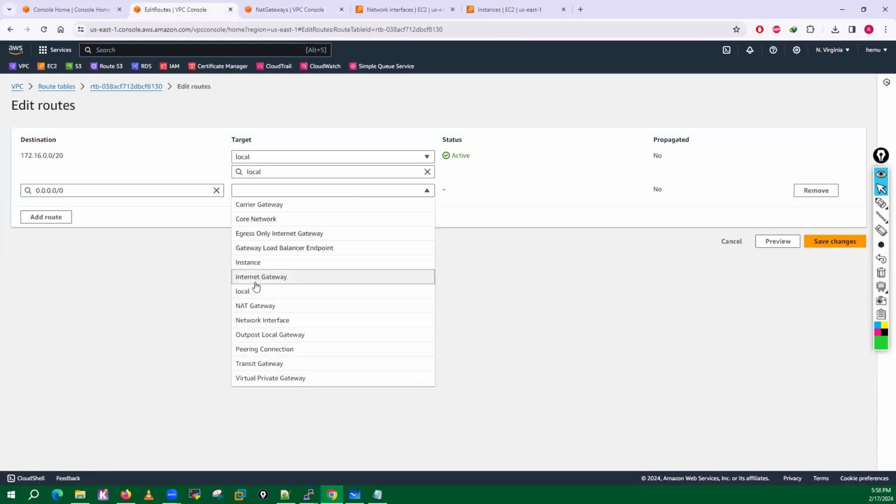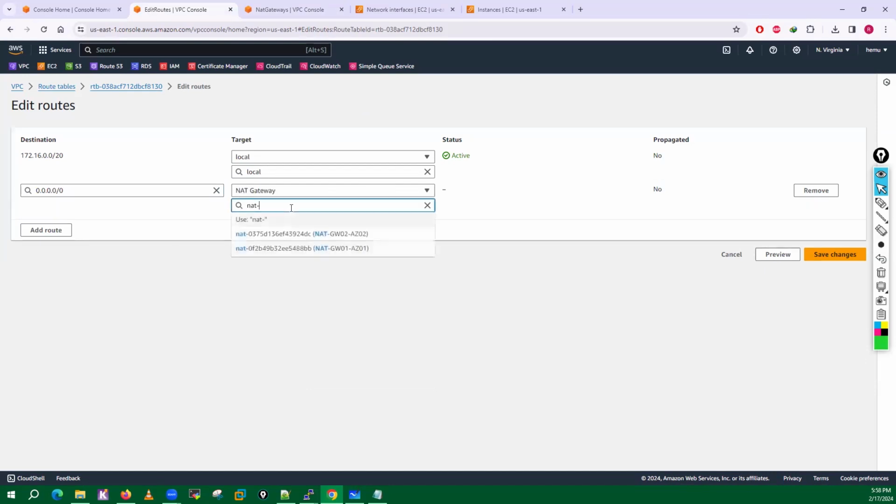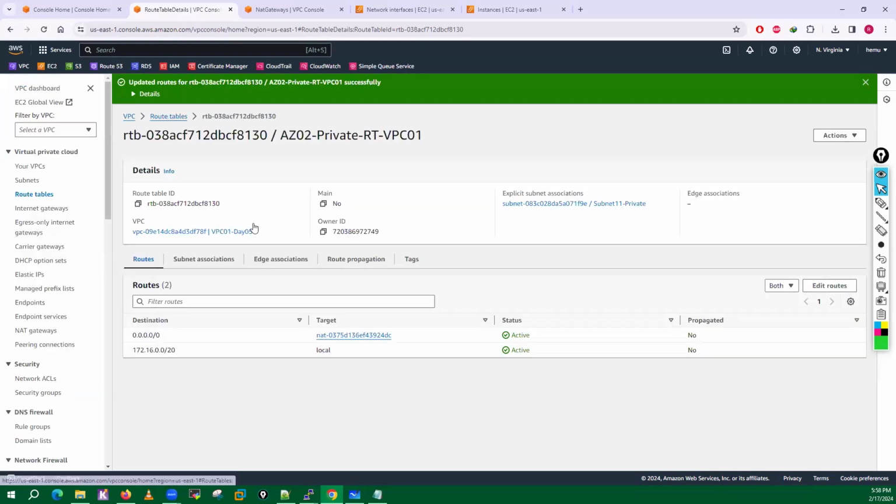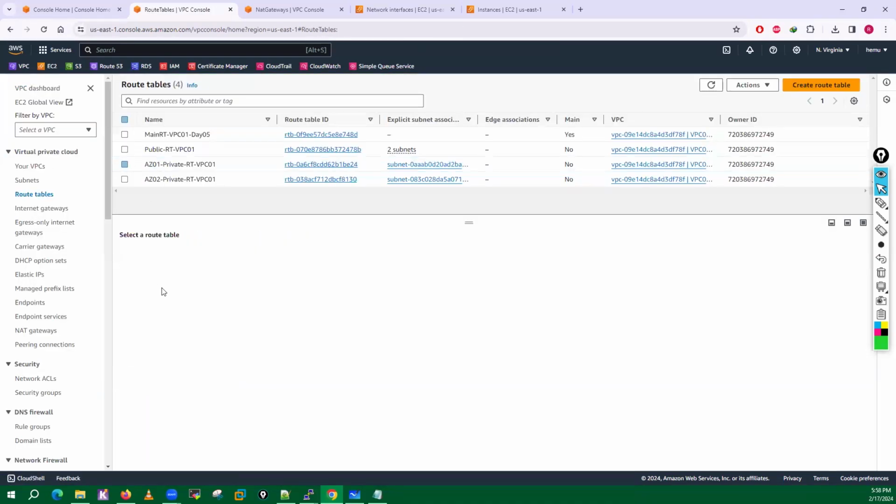Now I'll go here and let me just add one route. I will add the route with the NAT gateway. And I will select the NAT gateway which is in availability zone 2. So this is how we have to set the routing.